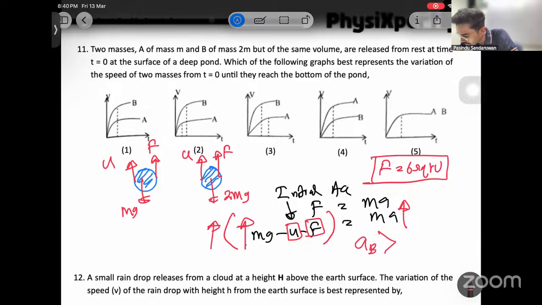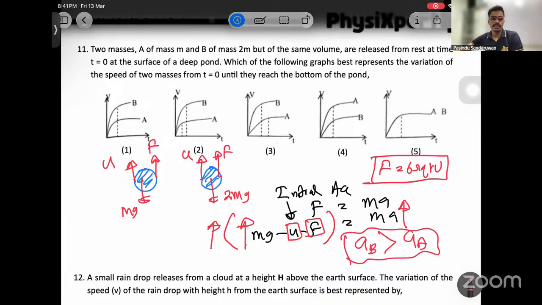acceleration of B should be greater than acceleration of A, no? Because mass of B is 2m. So higher the mass, higher the acceleration. A small decision we can make: if acceleration is higher, this is a v-t graph, right? Graph of B should be above graph of A. Higher acceleration means higher gradient.